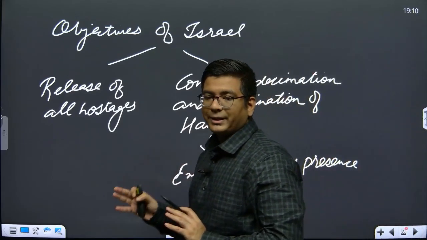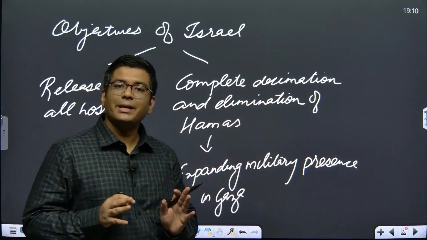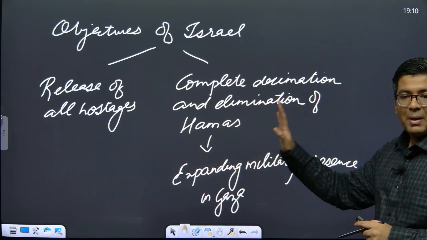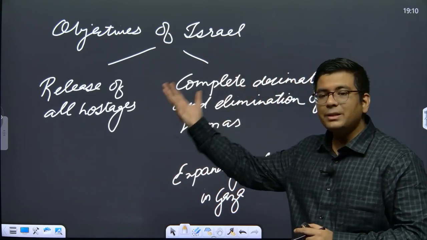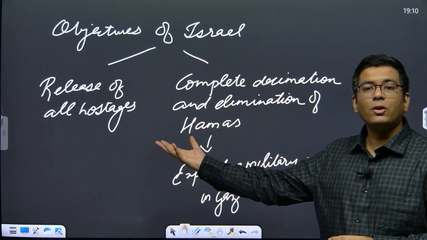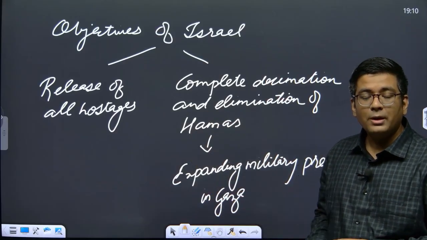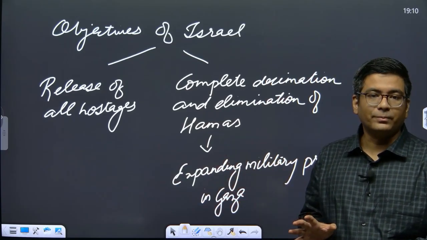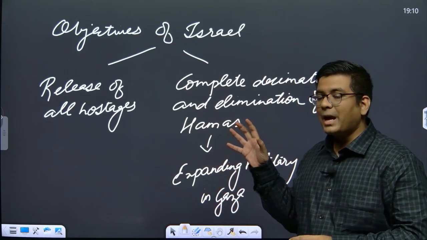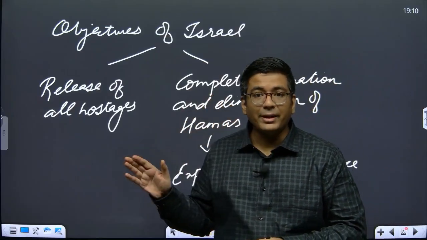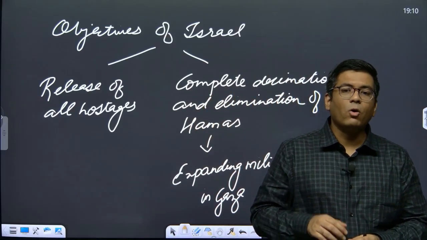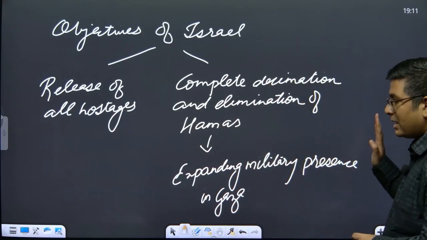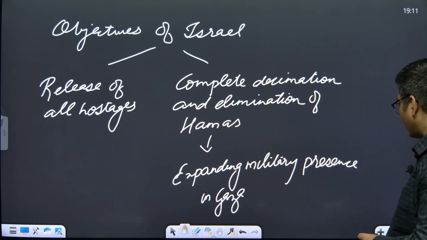So this is basically their objectives. I hope now the objectives are clear, the players are clear, who exactly are the two players here. Now let us talk about what exactly is the background situation. This is the most violent kind of conflict that they are seeing as of now, but this particular conflict is not anything new for this region. This region has been seeing tensions simmering since the time of World War and sometimes even before that. So let us understand the background of this.